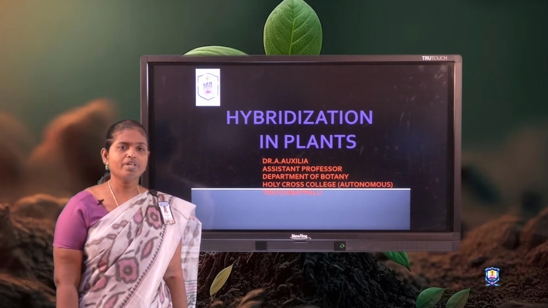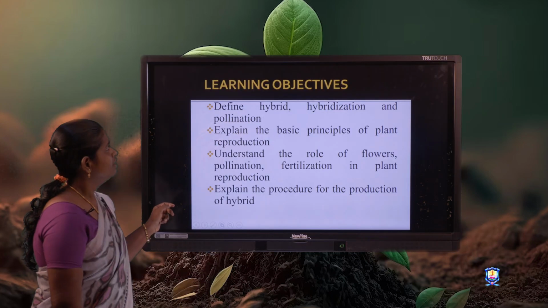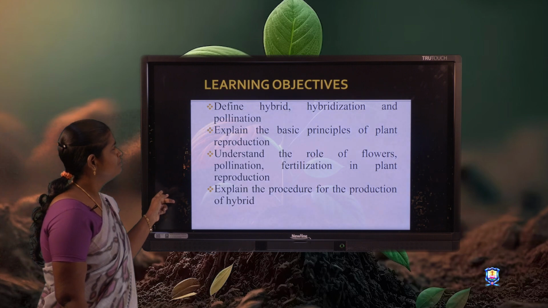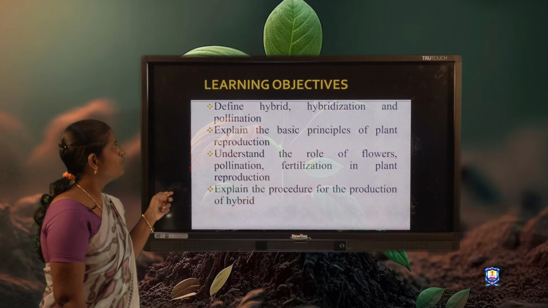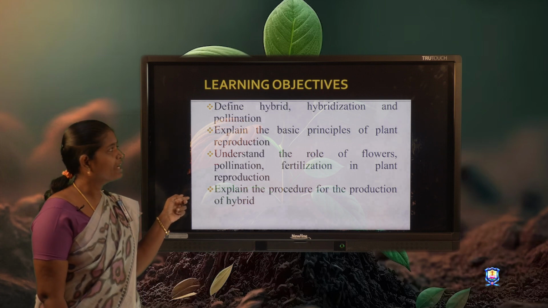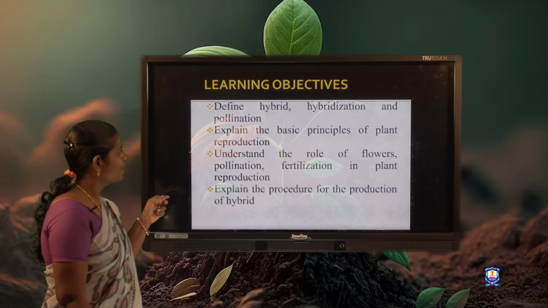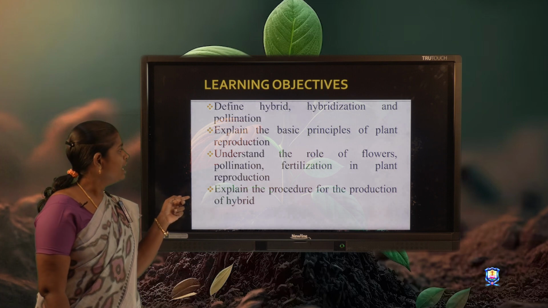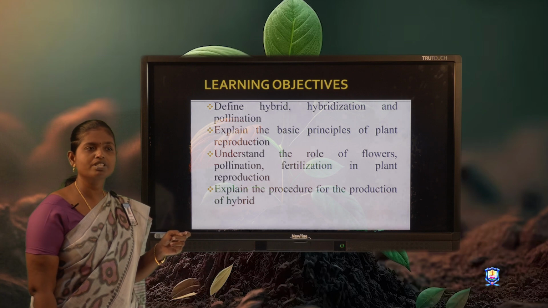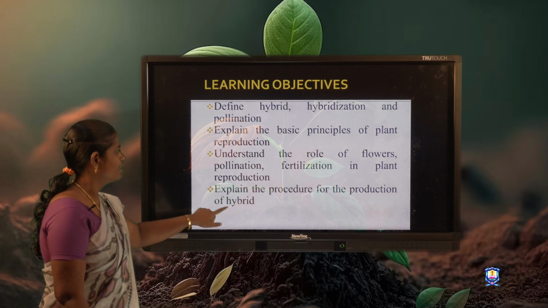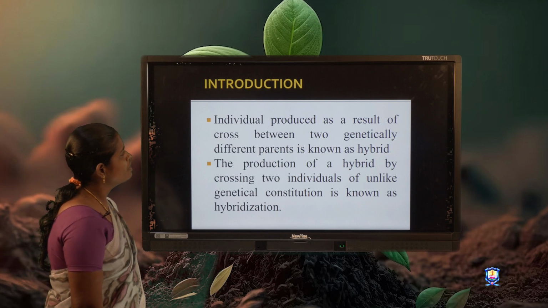Dear students, today I am going to discuss the topic hybridization technique in plants. These are the learning objectives of this topic. At the end of this lesson, the students will be able to define hybridization and pollination, explain the basic principles of plant reproduction, understand the role of flowers, pollination, and fertilization in plant reproduction, and explain the procedure for the production of hybrids. Let us move on to the introduction of hybridization.